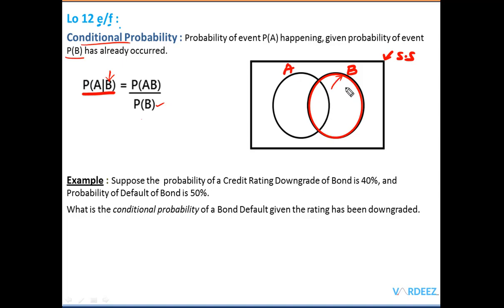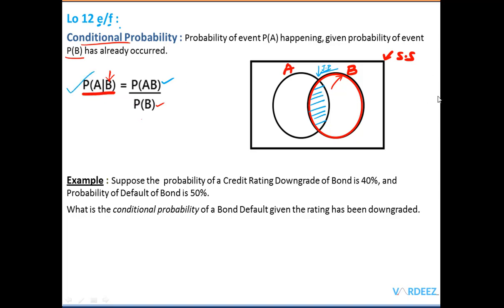Now you want to calculate the probability of A. Where do you see A in this entire sample space? This is the only place where you see the probability of A as well, which is the joint probability. That is why we have this in the numerator and this in the denominator. So no need to remember this formula, just look at this particular Venn diagram. When we are working with conditional probability, our sample space reduces to a new sample space, and this is the area where we see the probability of A, which is the joint probability. So hopefully you can now remember this formula in a better way.